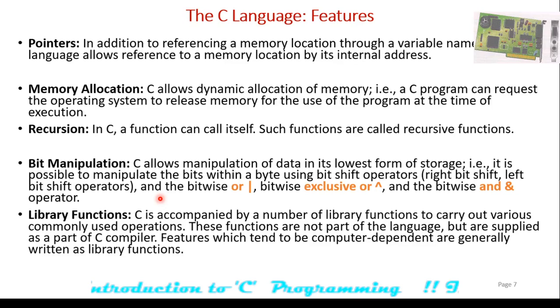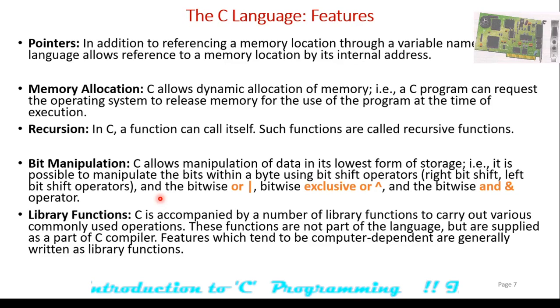The next important feature is the library functions. C is accompanied by a number of library functions to carry out various commonly used operations. These functions are not part of the language but are supplied as a part of the C compiler. Features which tend to be computer dependent are generally written as library functions.